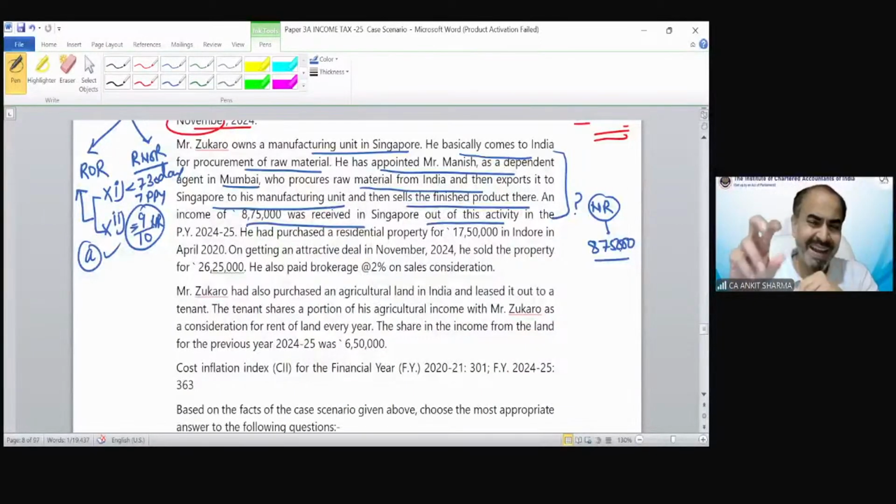So does this 8,75,000 fall in the definition of arise or receive? We have exactly solved this kind of question when I discussed the provisions of residential status in our normal LVC class. I believe those who attended that class would be able to answer this question very easily if they revised the provision yesterday.